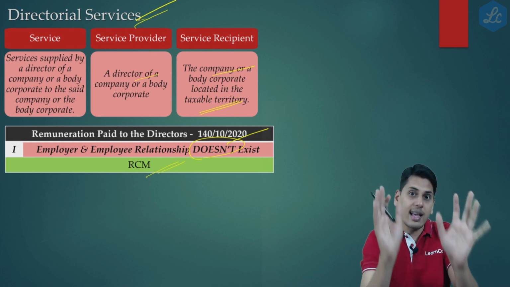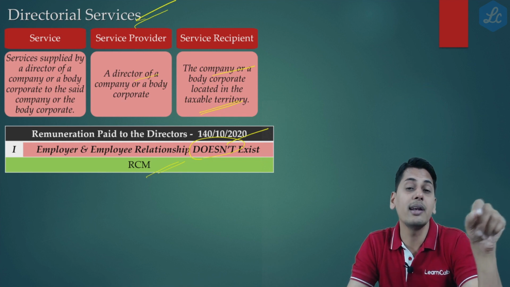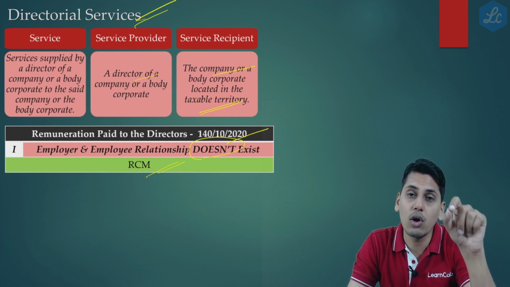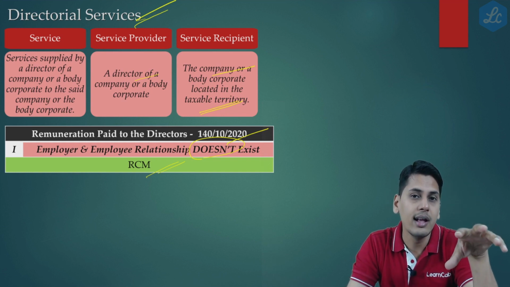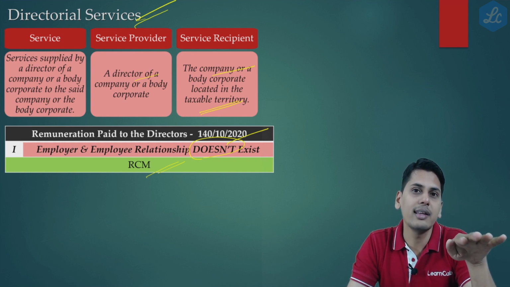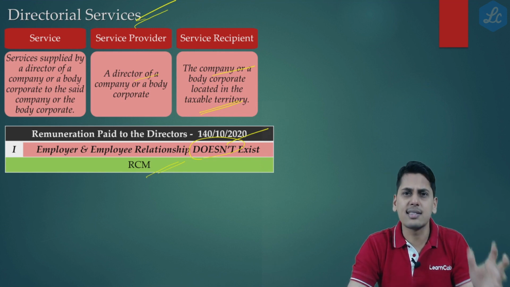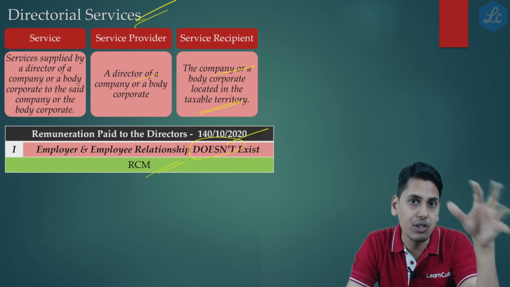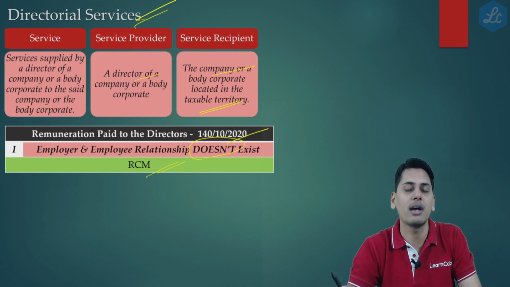Is he paid salary? The answer is yes. Over and above salary, is he also being paid any other amount for certain services which he is providing, wherein there is no relationship of employee and employer? The answer is yes. Let's suppose in our example, he happens to be an engineer and is giving technical consultancy services, for which he is charging a separate amount.